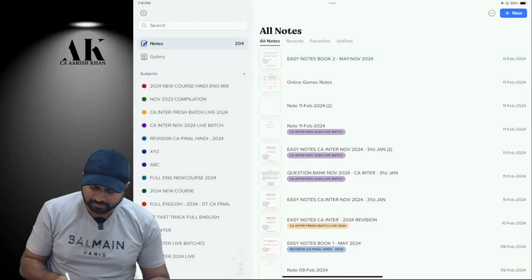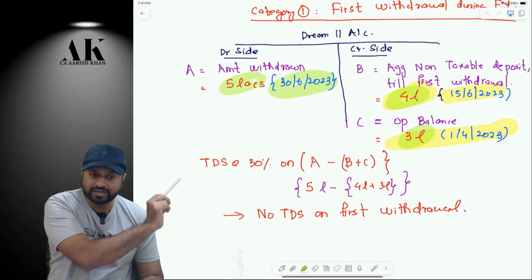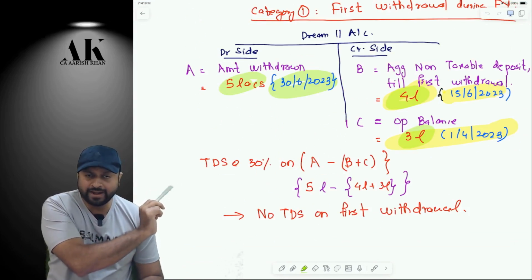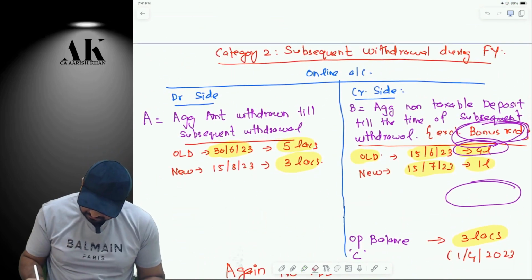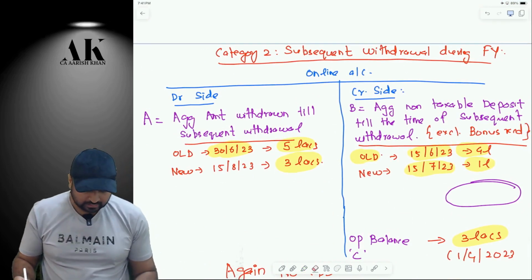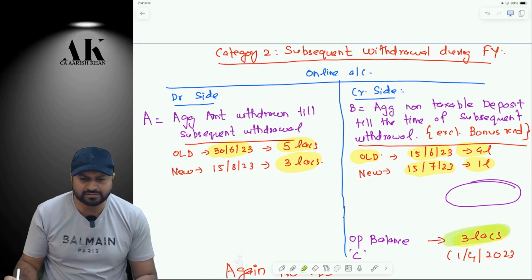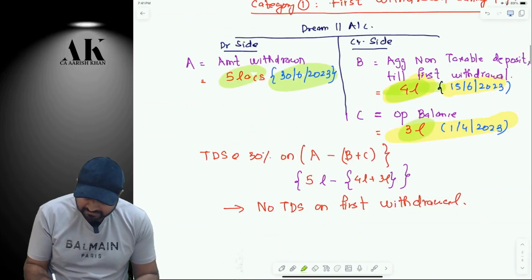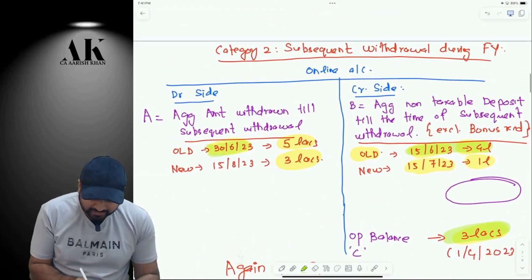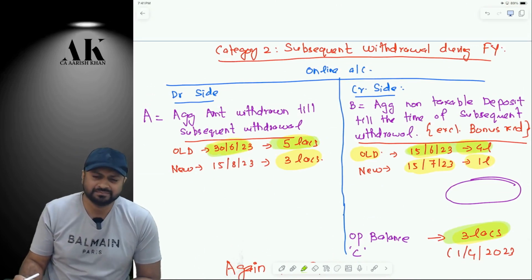Okay, see on the board. The second example will continue the first one. See the first one carefully. The second example is a continuation of the first one. Pay attention on the board, please. First of all, let me highlight the first one. Can I say the opening balance was 3 lakh as per the first one? Then on 15th June, I deposited 4 lakh rupees as per the first one. And then on 30th June, I withdrew 5 lakh rupees. Correct?